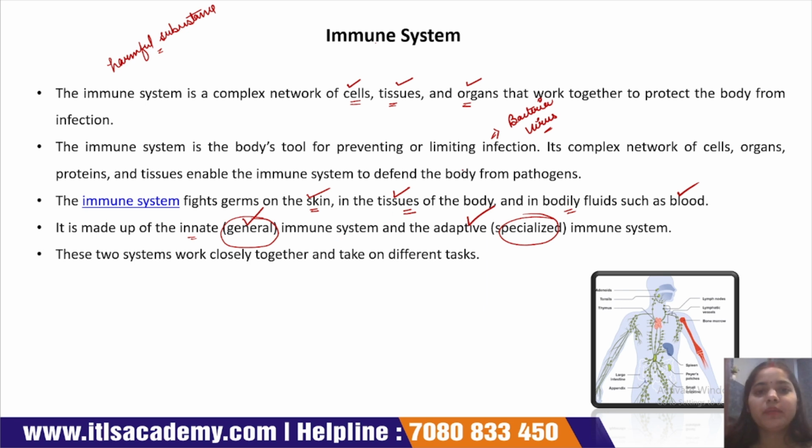Okay, what is the immune system? The immune system is a complex network of cells, tissues and organs. What is immunity? Immunity is the capability or ability of our body to fight against foreign particles. And what is the immune system? An immune system is a network of cells, tissues and organs. And what is immunology? Immunology is a branch of science in which we study the immune response of our body.